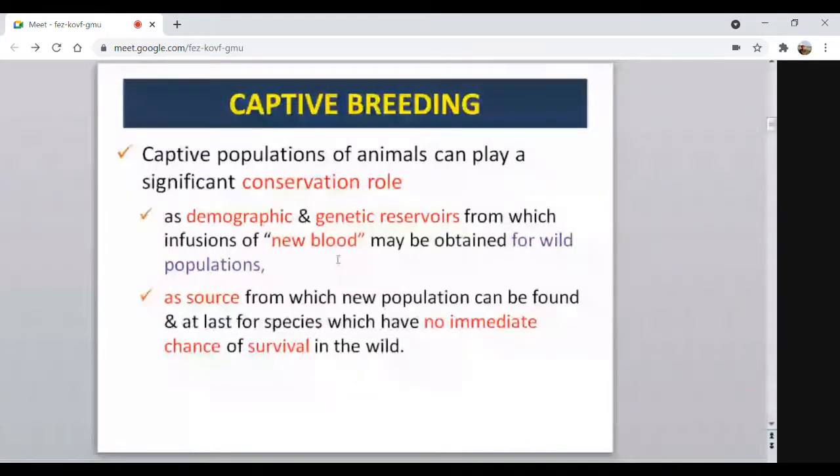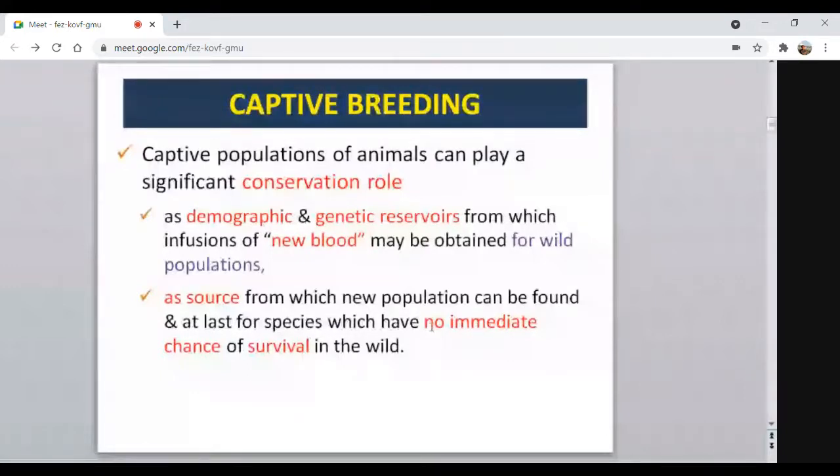Then they act as a source from which new populations can be founded. And lastly, an important aspect is for species which have no immediate chance of survival in the wild. If any species has very difficult survivability in the natural habitats, for those animals captive breeding is the last chance for conservation.